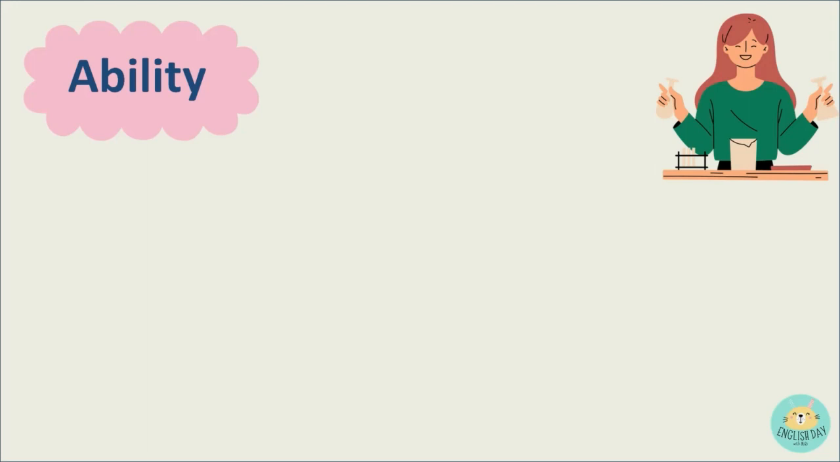The modals we use when we talk about abilities are can, could, and be able to. Can is used to talk about general ability, while could, as a past tense form of can, is used to express general ability in past tense. For be able to, it has the same meaning with can, only it can be used to talk about temporary or precise abilities. Let's have some examples.